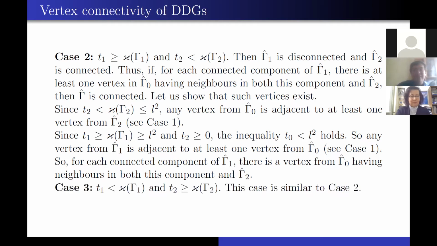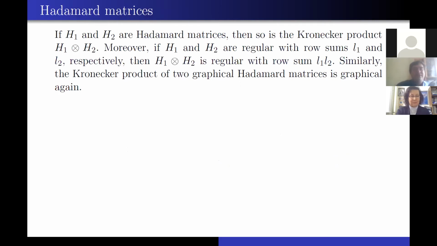And case 3, where we change the inequalities, so T1 is less than the vertex connectivity of gamma 1 and T2 is more than the vertex connectivity of gamma 2, is actually similar to case 1 with the same arguments. So we proved this nice property. And now we consider a special case of this construction.